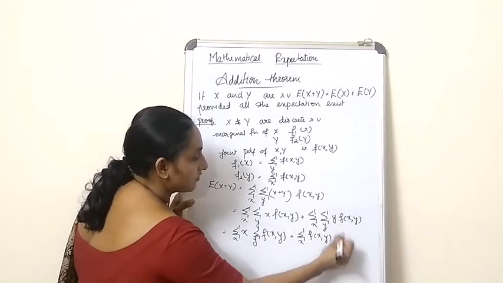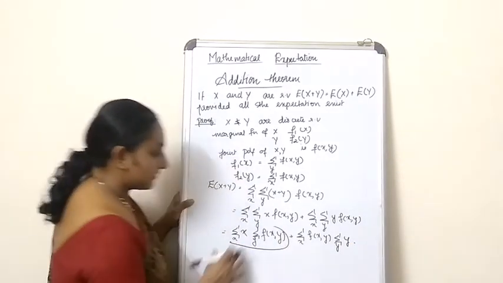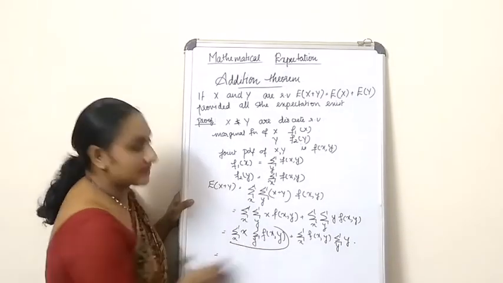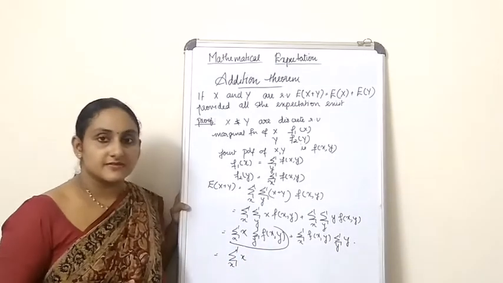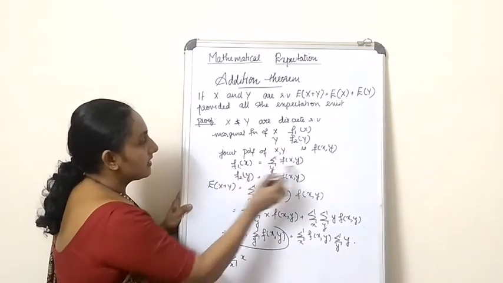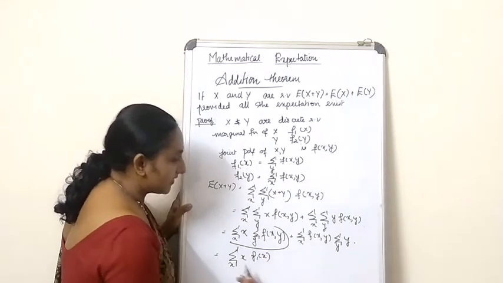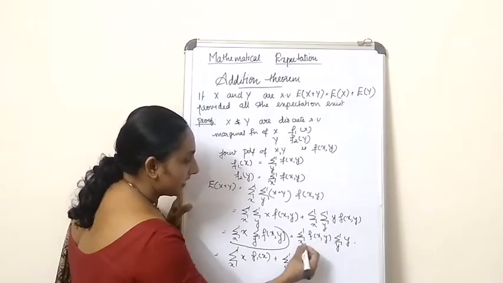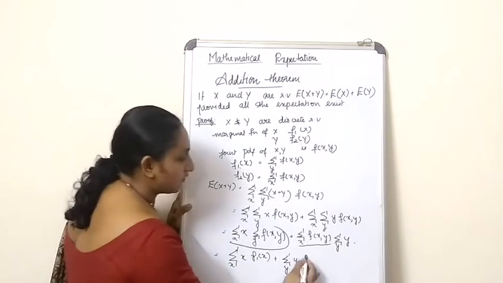Now summation over y f of xy is nothing but f1 of x, and summation over x f of xy is f2 of y.